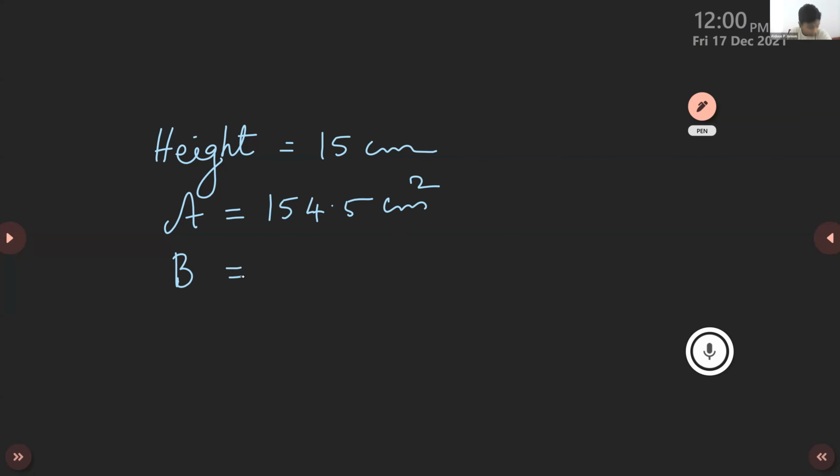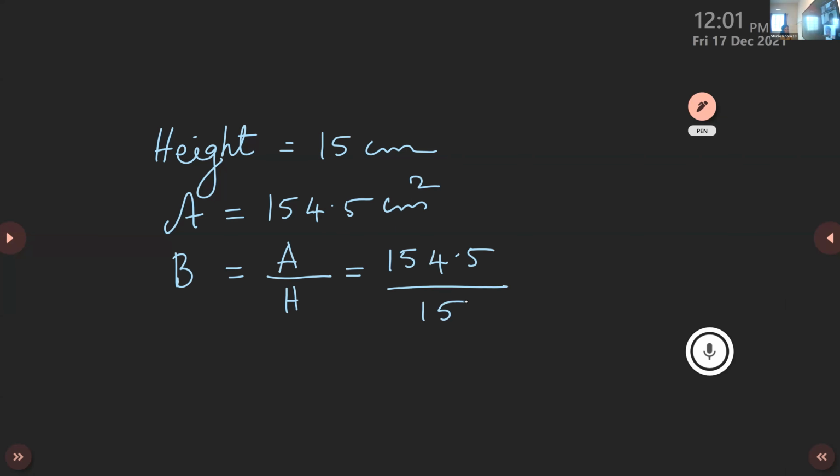Do it. Second one, ma'am, B, 10.3. Okay, 10.3 centimeters. Correct. So area by height, so that is equal to 154.5 divided by 15. Right?